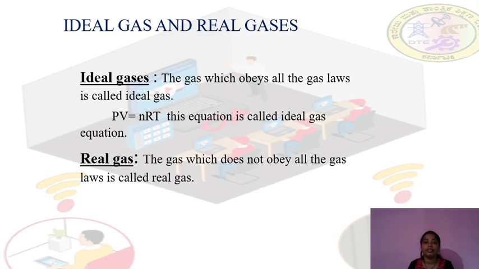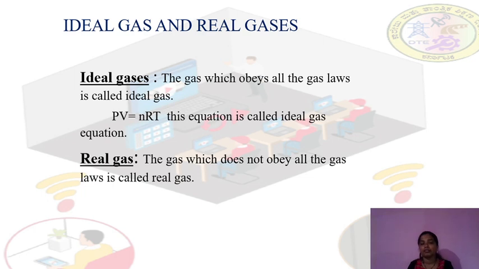Here P means pressure, V means volume, n means number of moles, R means ideal gas constant, T means temperature. This is the equation for an ideal gas, so it is also called the ideal gas equation. This is very important: PV = nRT is called the ideal gas equation.